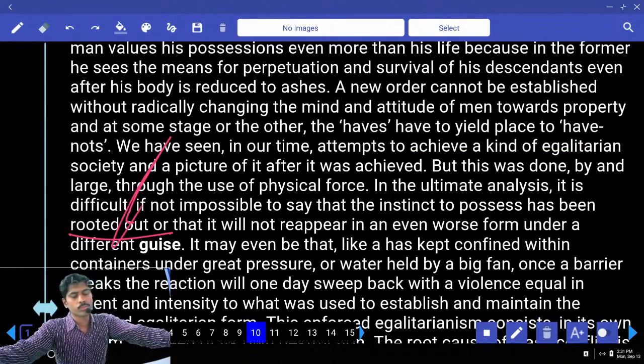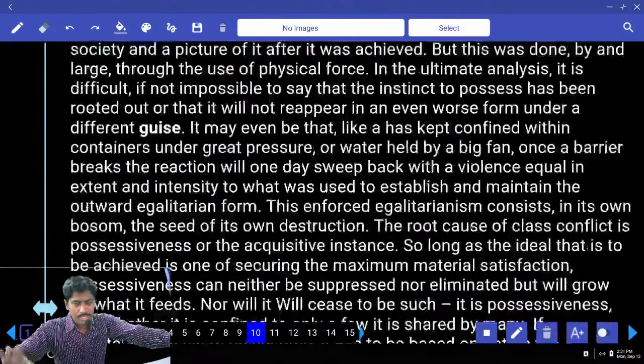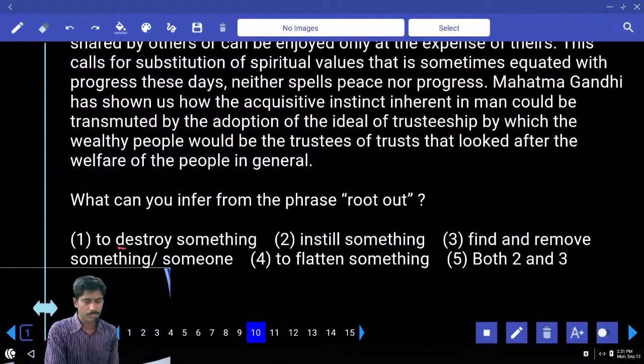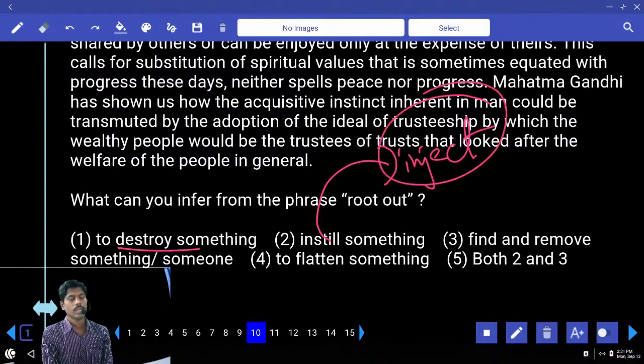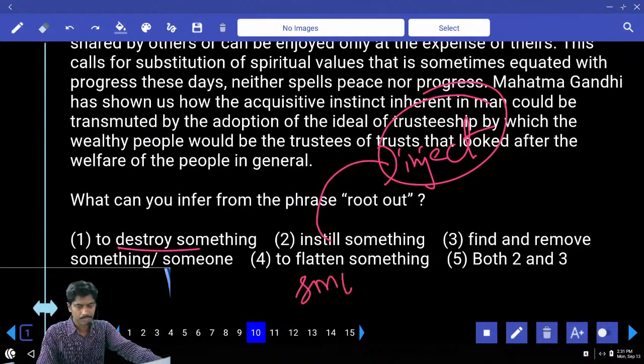It is impossible to say that the instinct to possess, that instinct means here kind of desire, the desire to possess has been rooted out or that it will not reappear. Has been rooted out. Rooted out means destroy something. Instill means inject something. Destroy means we know damage. Find and remove something. Flatten means smoothen. So 2, 4 not related.